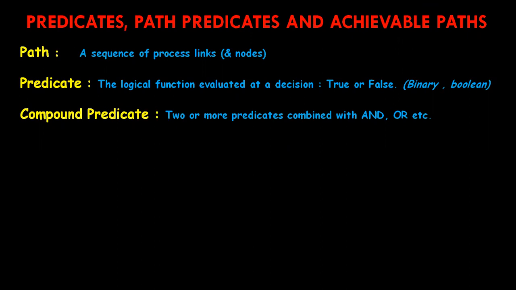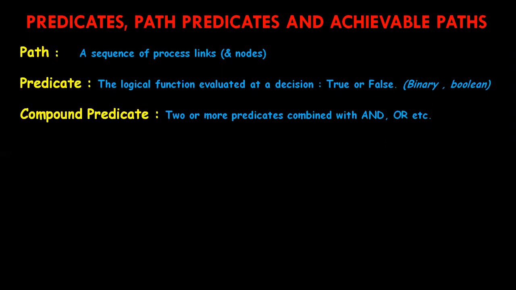If all decisions are based on variables whose values are independent of the processing on one another, then all combinations of the decision outcomes are possible. For example, if we have n binary decisions, then we will have 2 power n outcomes, and all the paths would be achievable. But in general, this is not so; we cannot achieve all the paths.